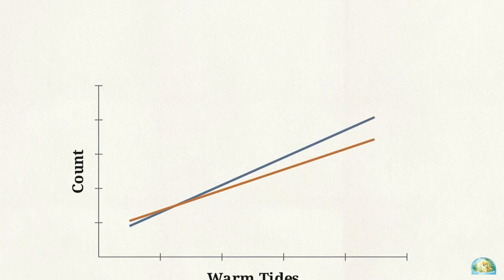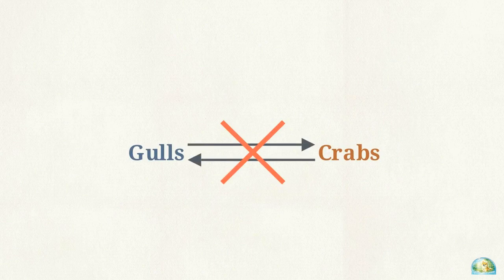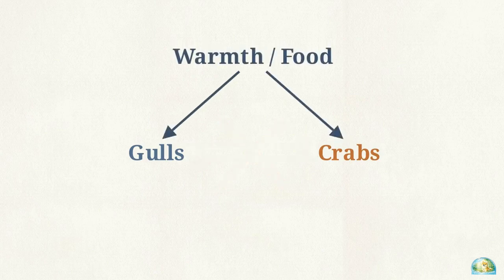Observe the shoreline during warm tides. The gulls grow numerous, and the crabs do too, their counts rising at the exact same time. But the gulls do not make the crabs, nor do the crabs make the gulls. A third factor, the warmth of the tide and the food it brings, lifts both populations at once.